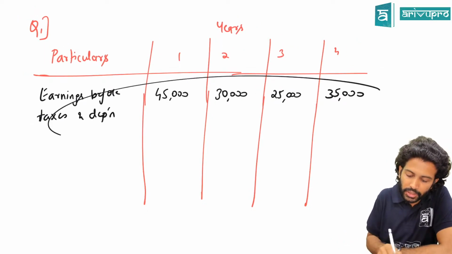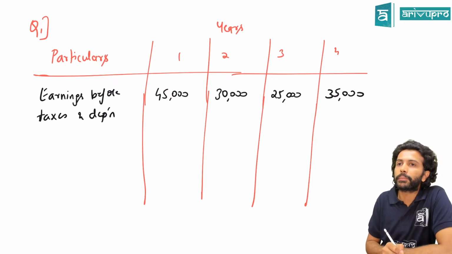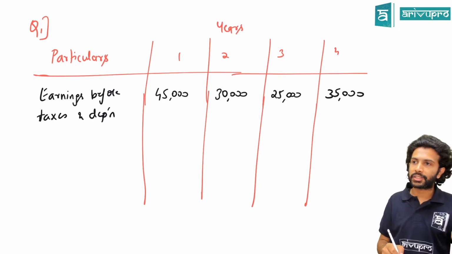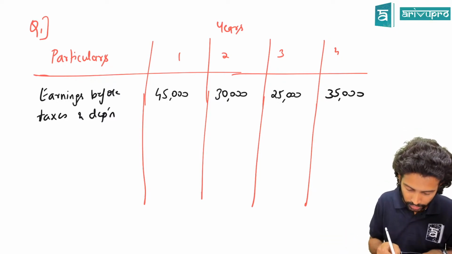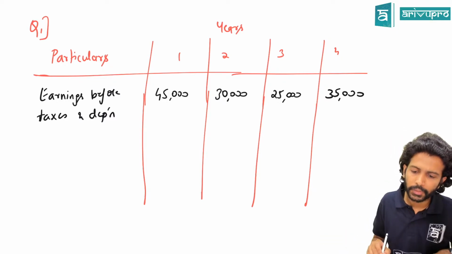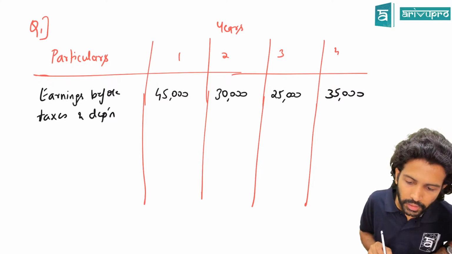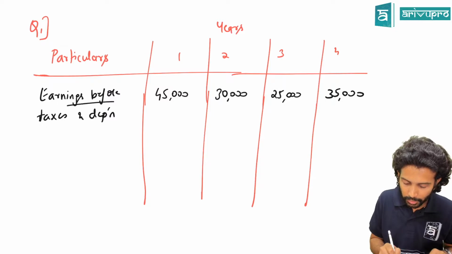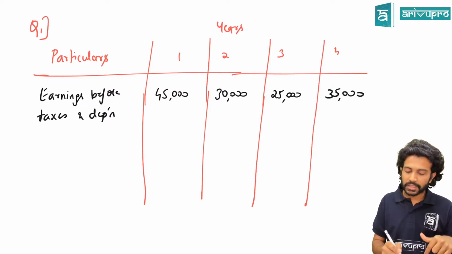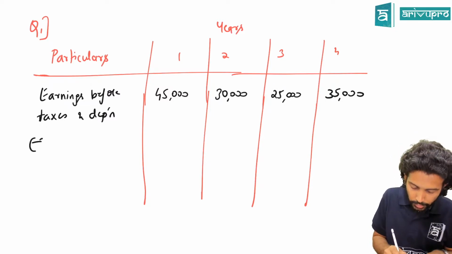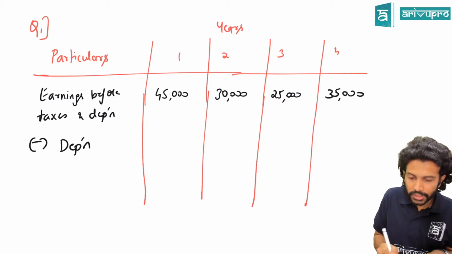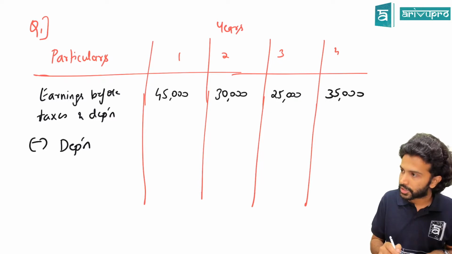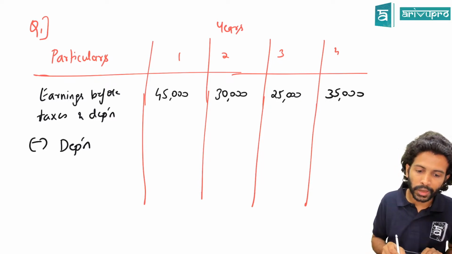Can we take these cash flows for our decision making? No, we want cash flows after tax, and the depreciation advantage. Have they given the tax rate? Yes, but can I directly deduct tax? What is the name of this earnings? Earnings before tax and depreciation. So first I have to deduct all the expenses. The first expense we're finding here is the depreciation. Correct?